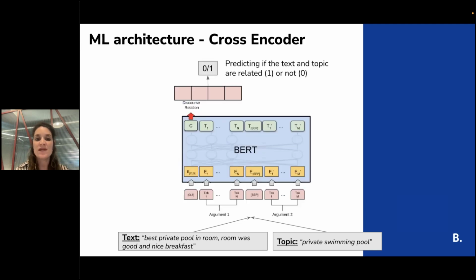Then we can predict using this embedding if the text and topic are related, 0 or 1. That's how, when we have, for example, a new topic that the model didn't train on, we can do the same: take the text and the new topic tokens, and get the probability that the topic is mentioned in the text.